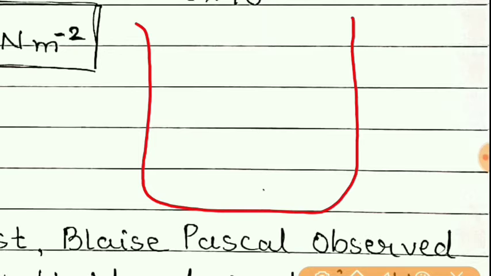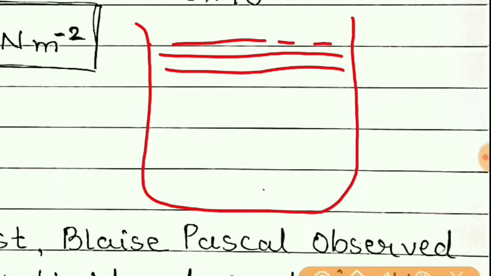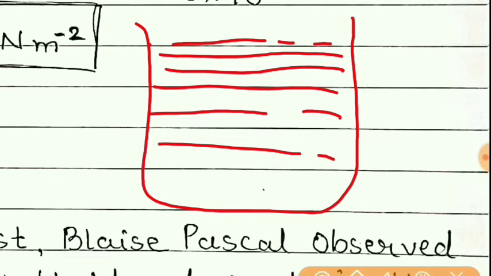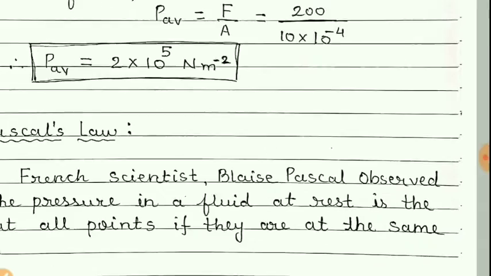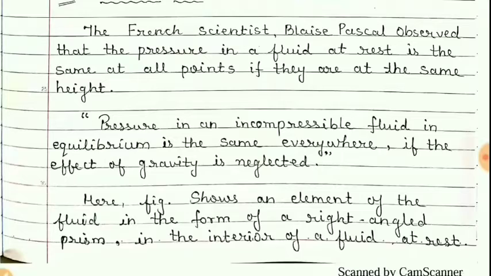Means if we take a container filled with water or any fluid, then if we select the points which are at same depth or at same height, then the pressure at each and every point on this horizontal line will remain same. Condition is that the fluid should be stationary. So this was the Pascal's law.